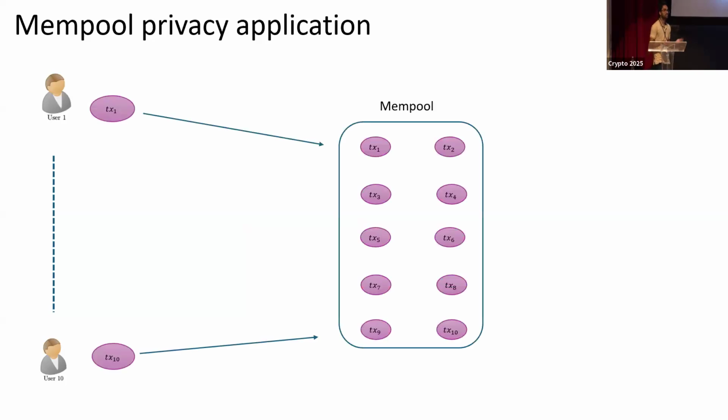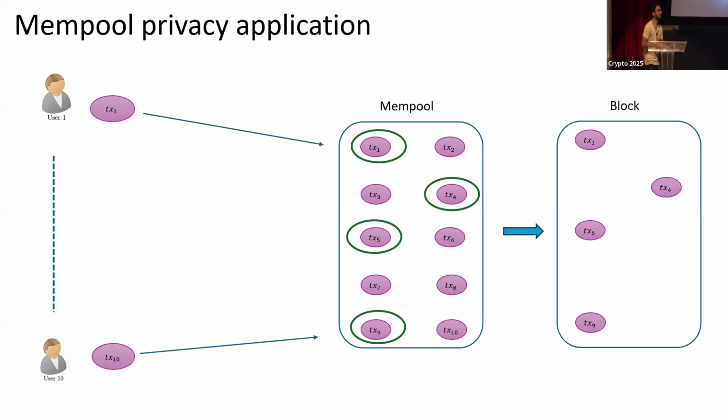One motivating example is the mempool privacy application. Imagine a blockchain setting where clients are sending their transactions. These transactions first get included in some public mempool. Then some subset of these transactions are selected to be part of the block by validators.